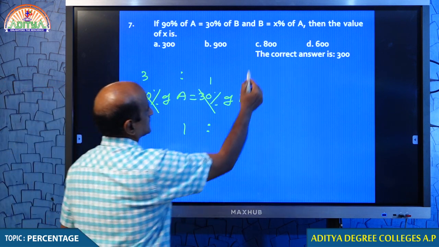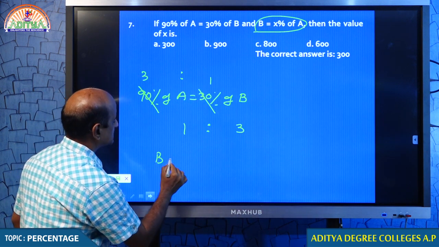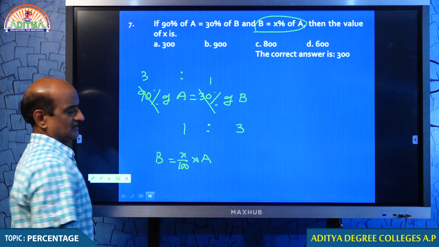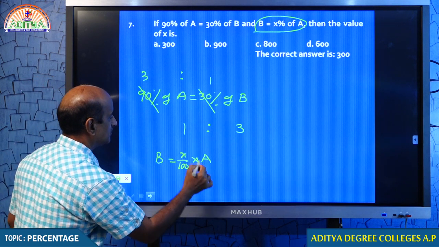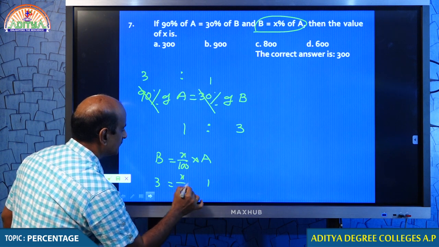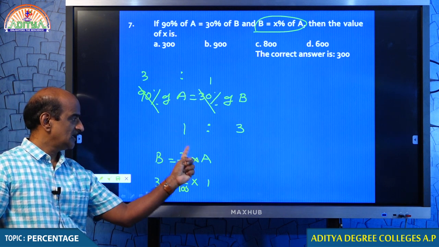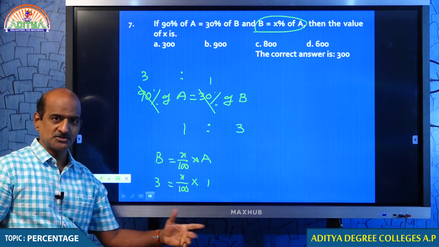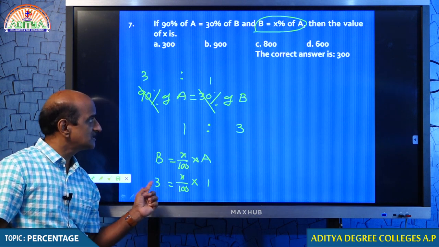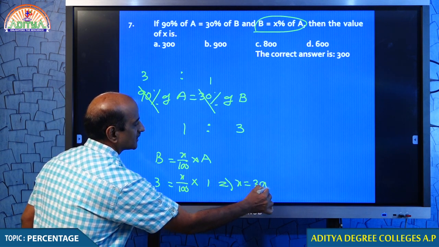Now, the condition is this: B is equal to X% of A. Come on, students, in place of A you put the value 1, in place of B you put the value 3, then you will be getting x. In place of A you can put the value 1 because anyway this is ratio, and in place of B you can put 3, therefore x is equal to 300. Hence x is equal to 300.